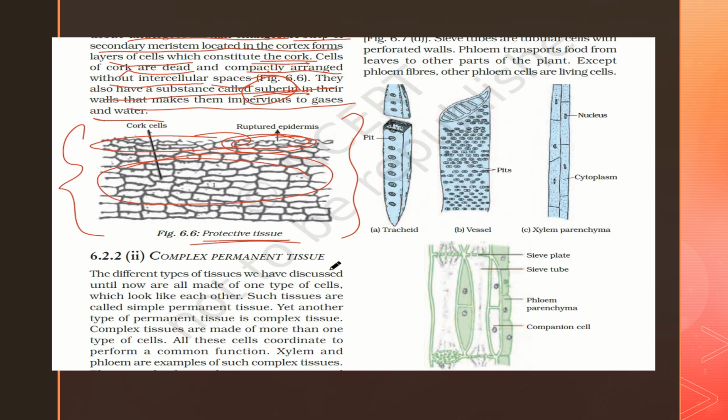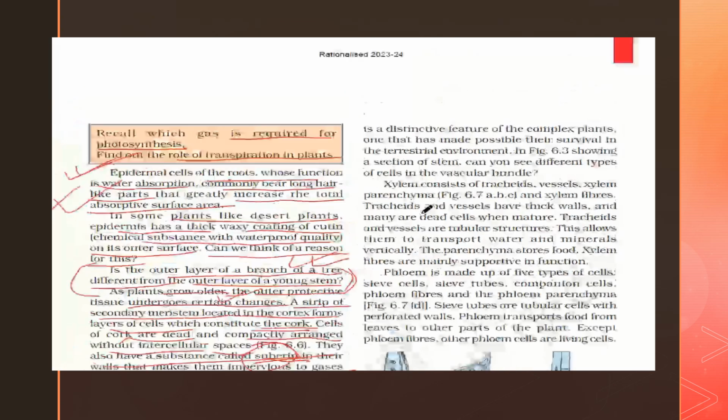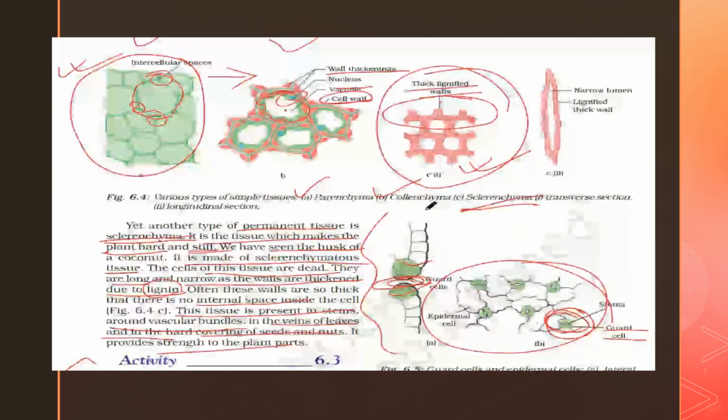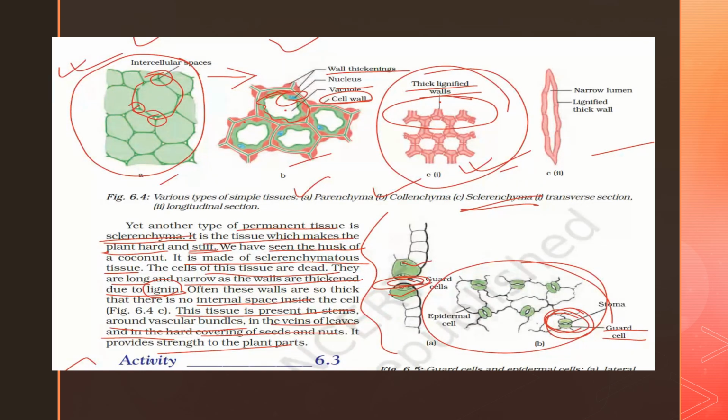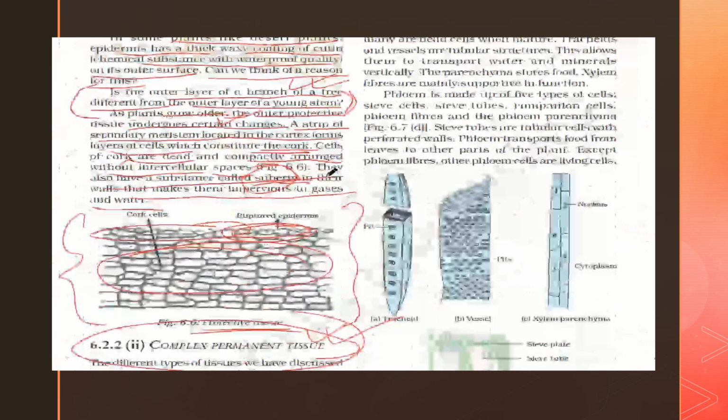Now the complex permanent tissue is a bit different from simple permanent tissue, and we will study it in the next class, or else we'll mix it up. Today we have studied the simple permanent tissue: parenchyma, collenchyma, sclerenchyma, and also aerenchyma. We have studied the structure of the cells, how they look, and how the differences between the cells of collenchyma, parenchyma, and sclerenchyma, in transverse and longitudinal section, look under a microscope.